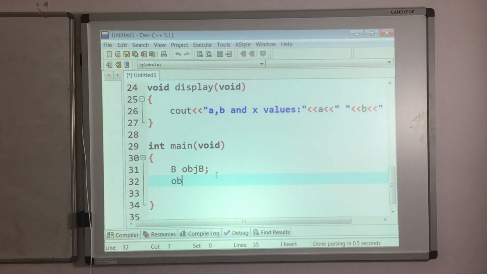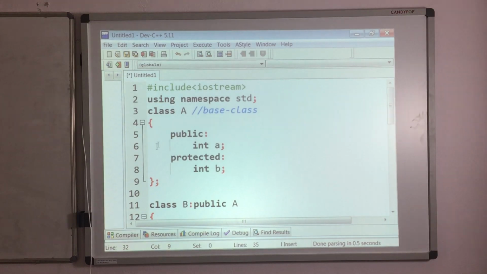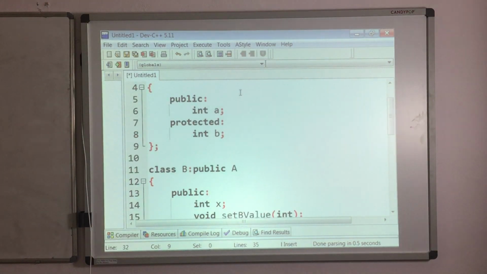First I will try to access the public data member, which is public in A class, and after inheriting it will become public only inside B class also. A will become public only.